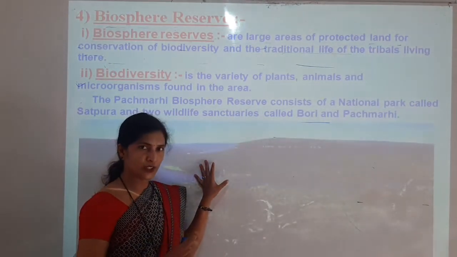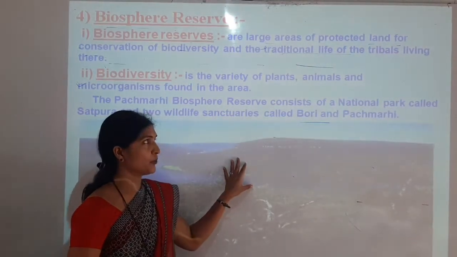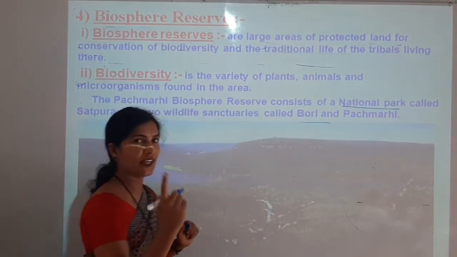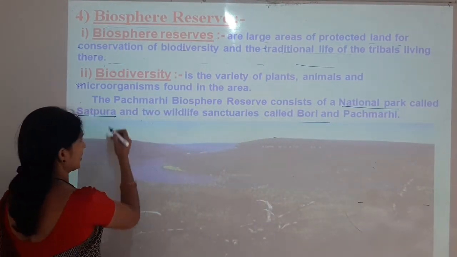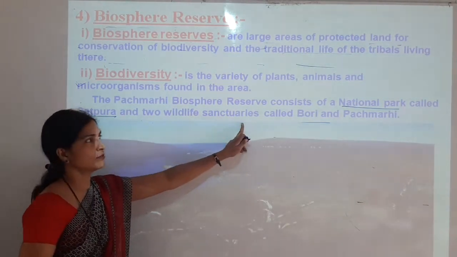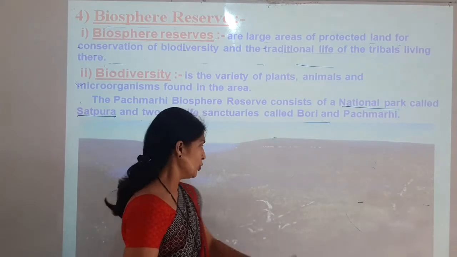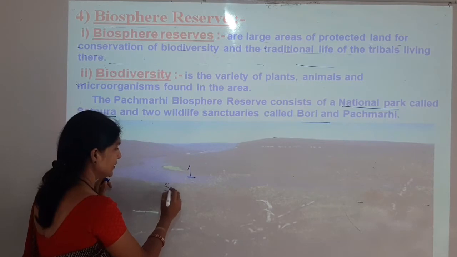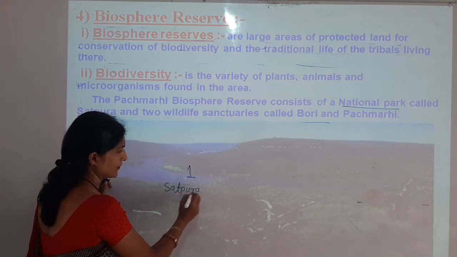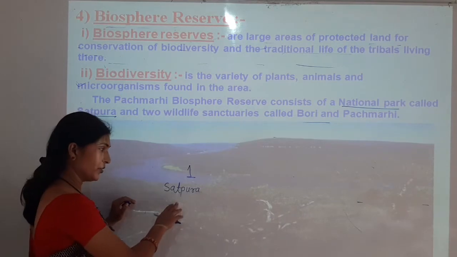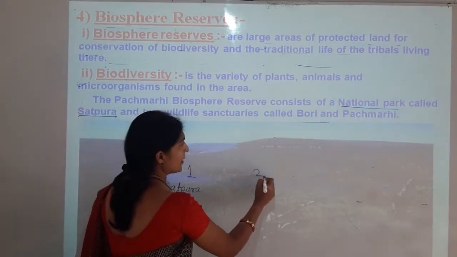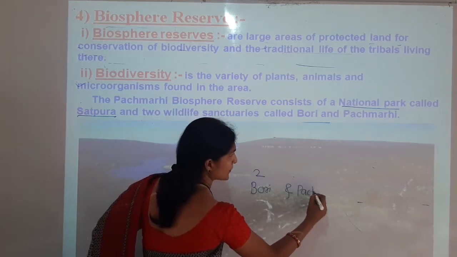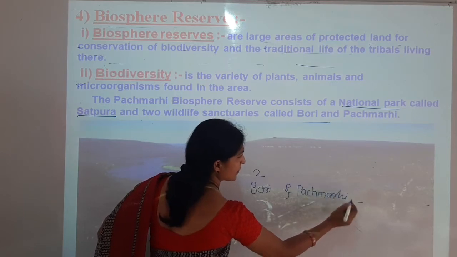It has one national park, named Satpura, and two wildlife sanctuaries called Bori and Pachmari.